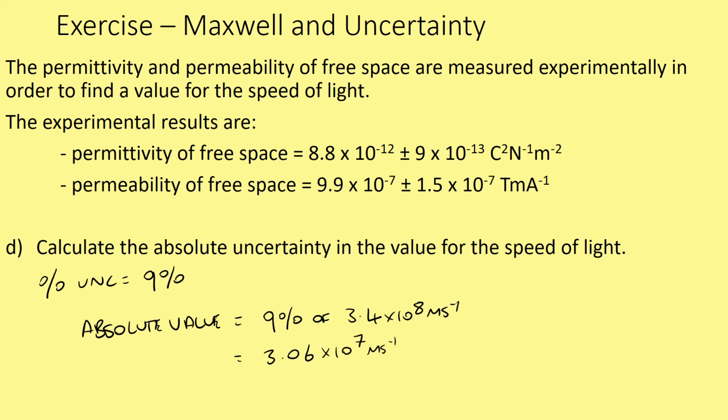So we're writing the absolute uncertainty and the final uncertainty. What we would say is our value for C is 3.4 times 10 to the 8 plus or minus 3 times 10 to the 7 meters per second. And we find that if we take 3 times 10 to the 7 into account with our uncertainty, we'd end up with a range of values which include 3.7 times 10 to the 8 to 3.1 times 10 to the 8 meters per second, which is actually pretty close to the actual value.